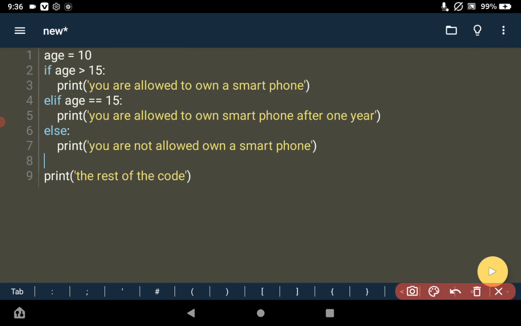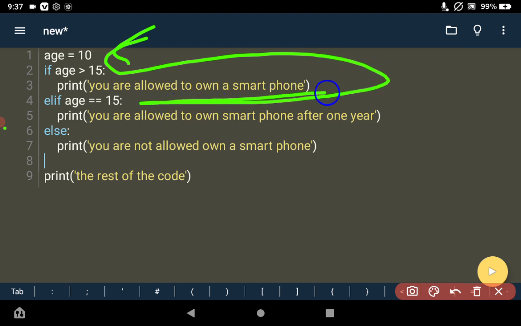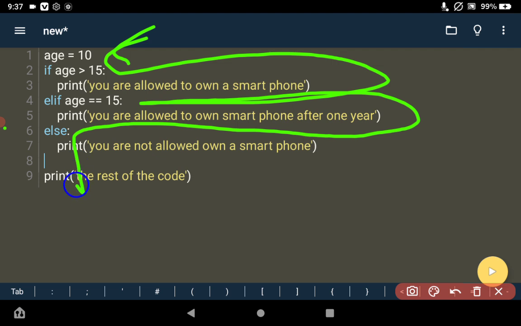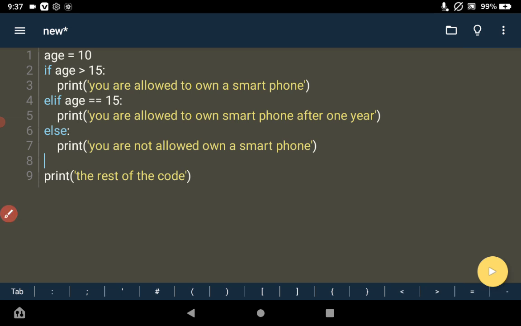So I hope you understand conditional statements. Now if I run the code, as you can see, this is how the flow of the program is going to be. The program will start from here and check this condition. It is not true, so we skip it over. Check this one, not true, so it skips it over and runs this one. When it runs this else, it prints you are not allowed to own a smartphone, then it's going to print the rest of the code. So let's run it and see the output.